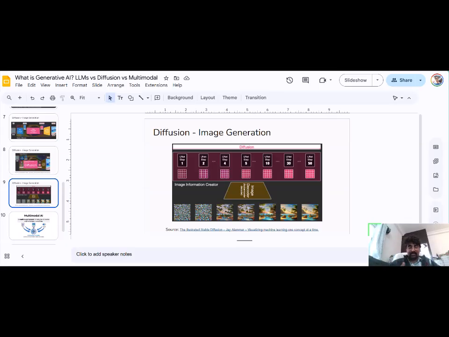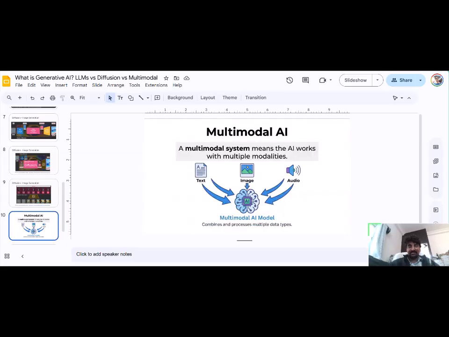I will take a different video to explain how to generate video, but that is outside the scope of this one. I think this gives a basic understanding of generative models, LLMs, and diffusion models for image generation. Now I'll talk about multimodality, like multimodal AI.